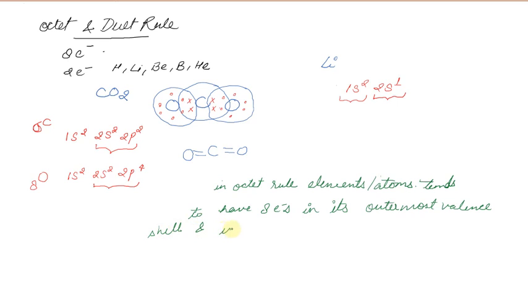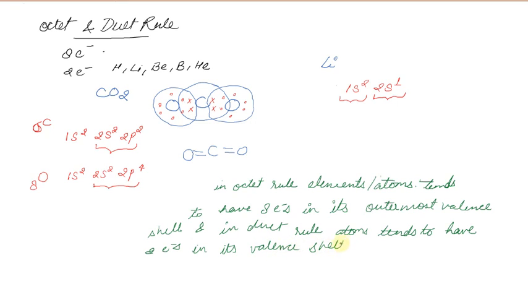And in duet rule, atom tends to have 2 electrons in its valence shell, right?